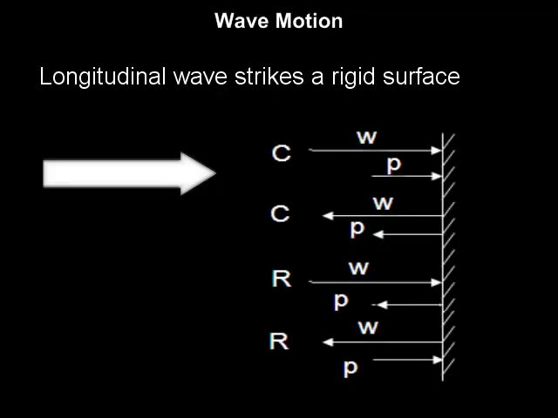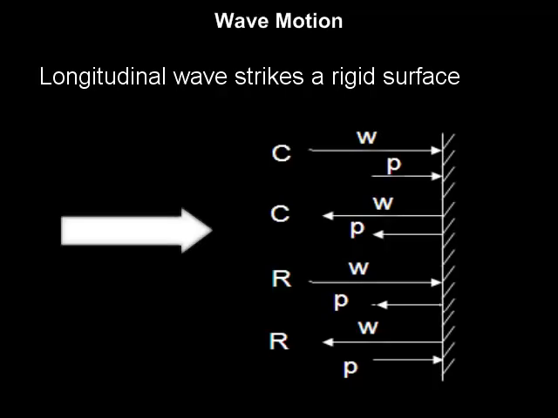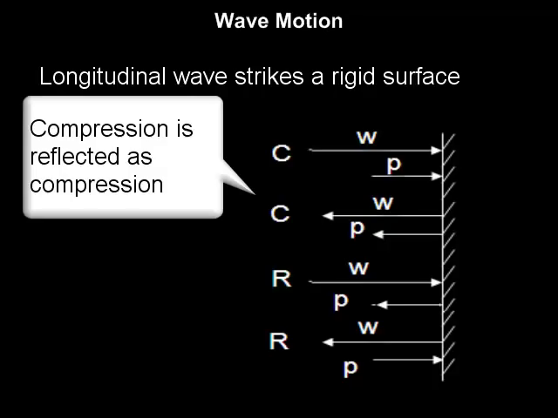That is, in our figure, they are towards the surface. When the wave is reflected, both these velocities are reversed and once again become the same, that is, away from the surface. Thus, a compression is reflected as a compression.